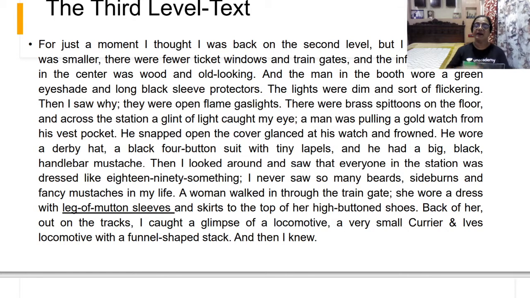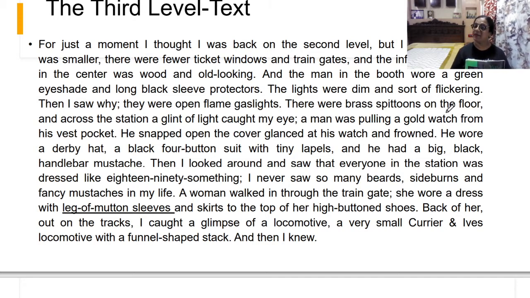All right. So here the third level actually was which year? 1894. So the setting is also different. The platform is also different. There were fewer ticket counters, ticket windows, train gates, and the information booth in the center was wood and old looking, unlike the second level. And the man in the booth also wore a green eye shade and long black sleeve protectors. And what was he wearing? A green eye shade and the long sleeve protectors also.